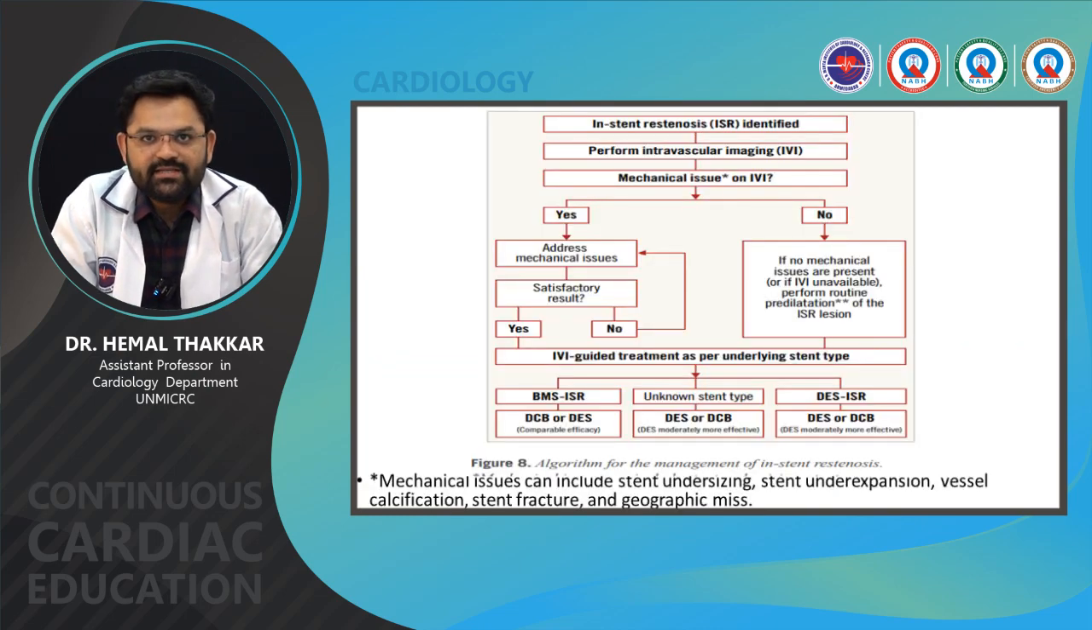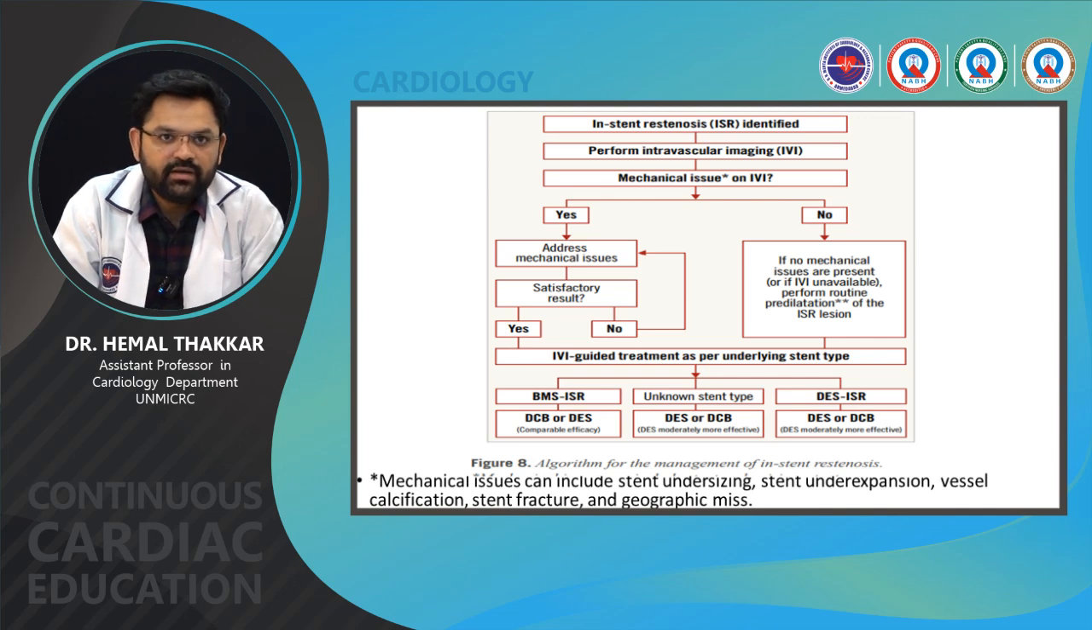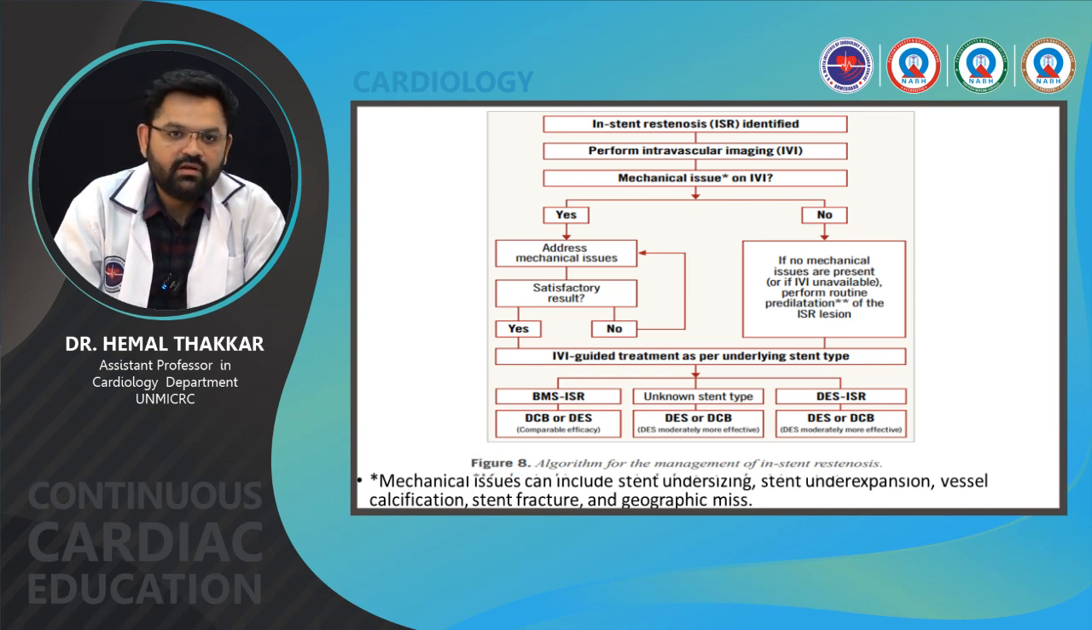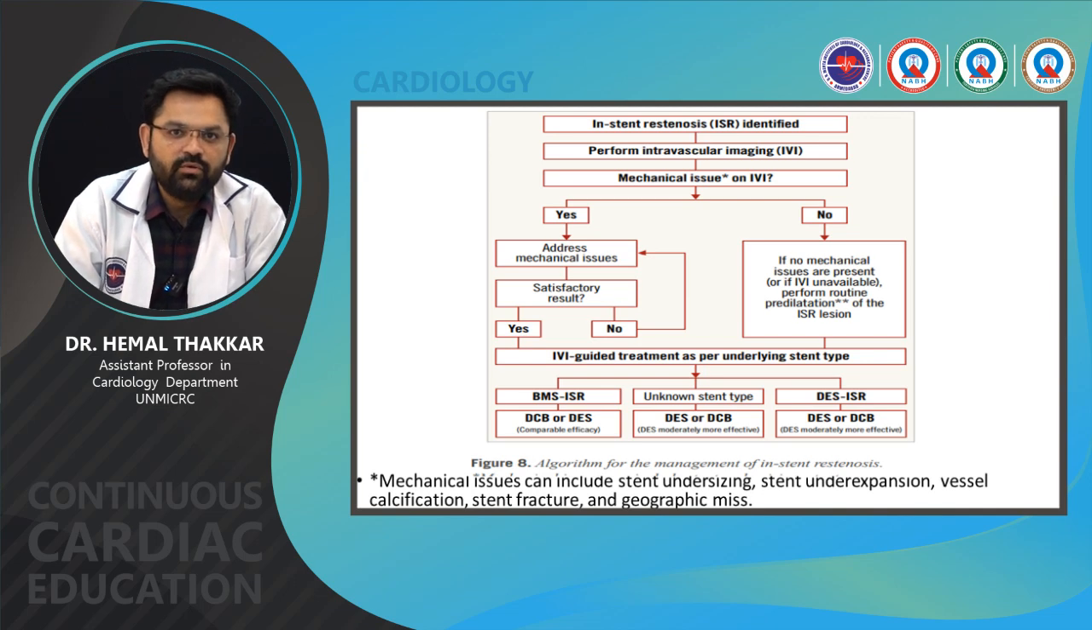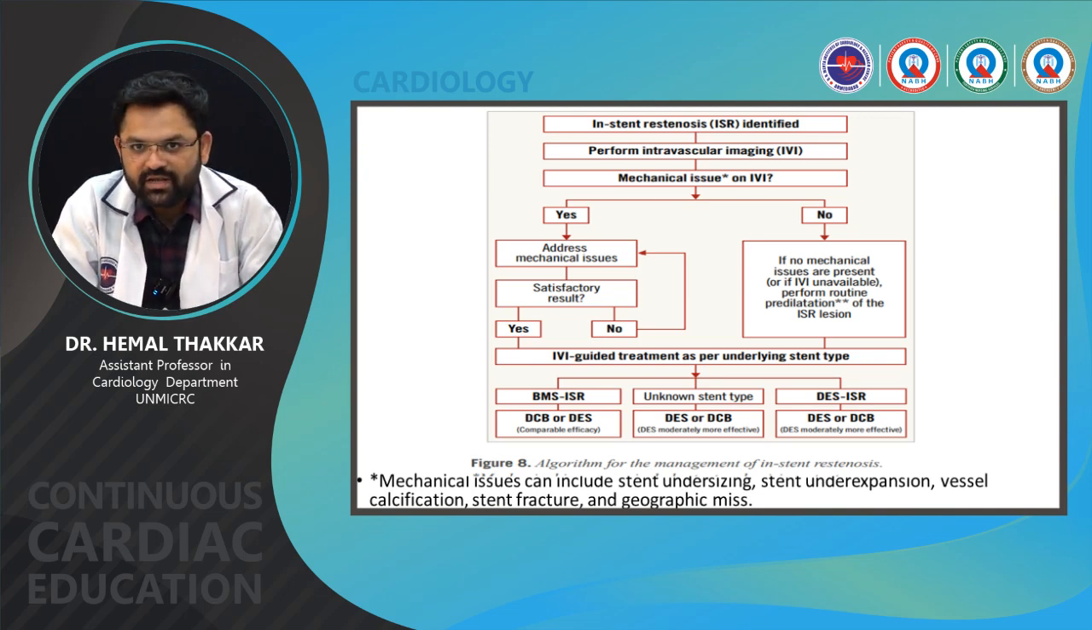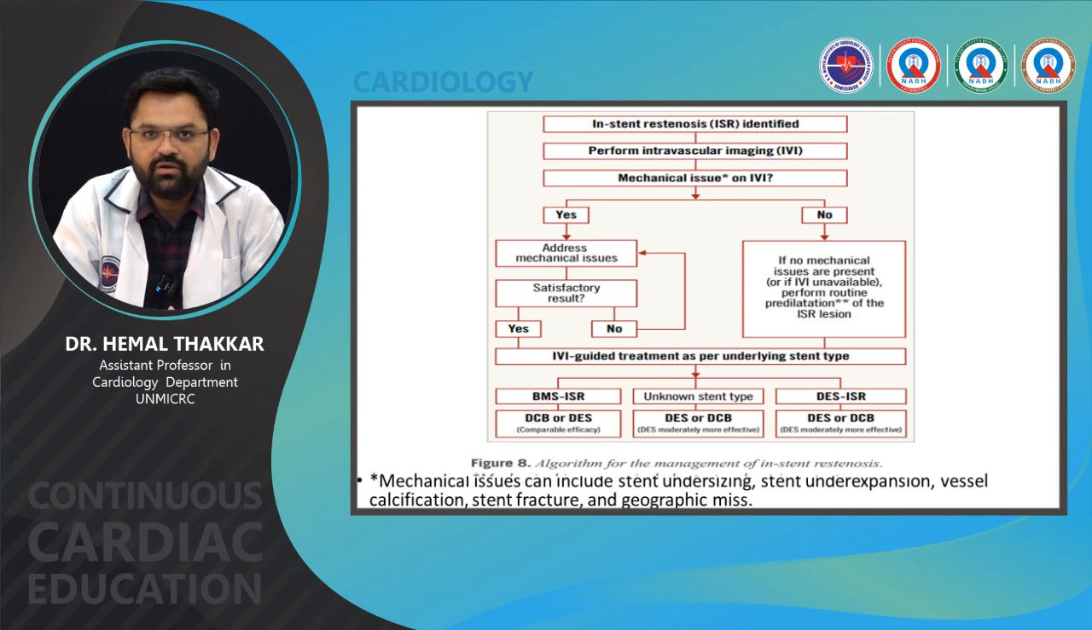So once ISR is identified, we should perform intravascular imaging to know the mechanical issue on IVUS. If the mechanical issue is addressed with a satisfactory result, then IVUS-guided treatment as per the underlying stent type. Bare metal stent can be tried with drug coating balloon or drug eluting stent. If the stent type is unknown, then again we can try both drug eluting stent or drug coated balloon. If it is confirmed that it is drug eluting stent ISR, then also we can try with drug eluting stent or drug coating balloon. But if no mechanical issues are present, then we can perform routine pre-dilatation of the ISR lesion.